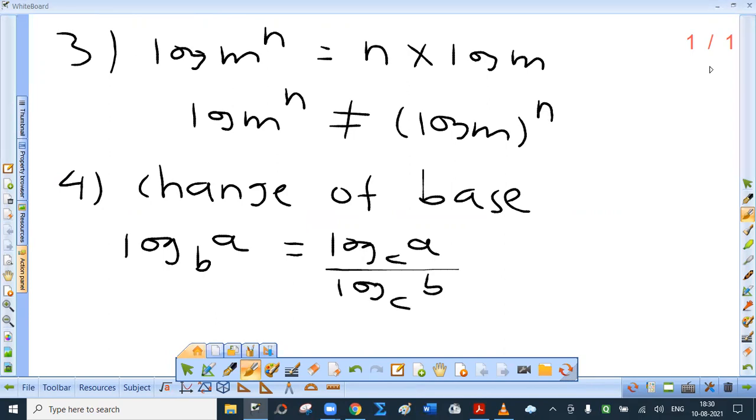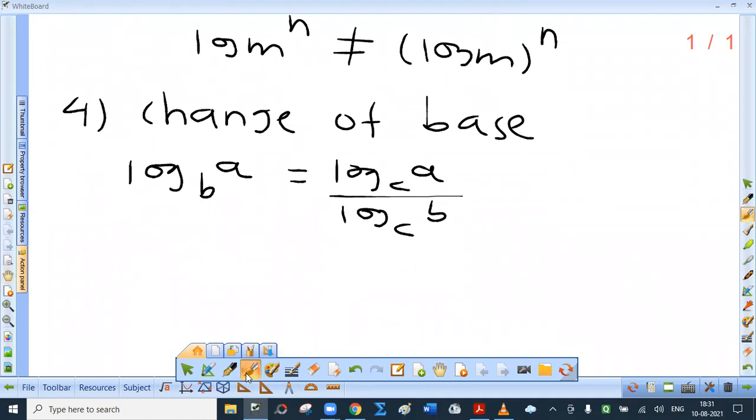Quite logical. We are going to verify this also. See, logarithm of any number to the old base equals what? Logarithm of the same number to the new base divided by logarithm of the old base to the new base.